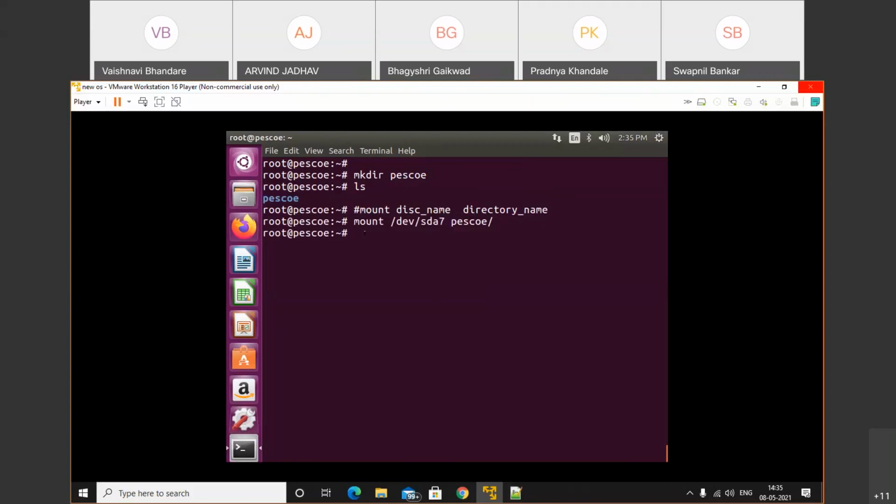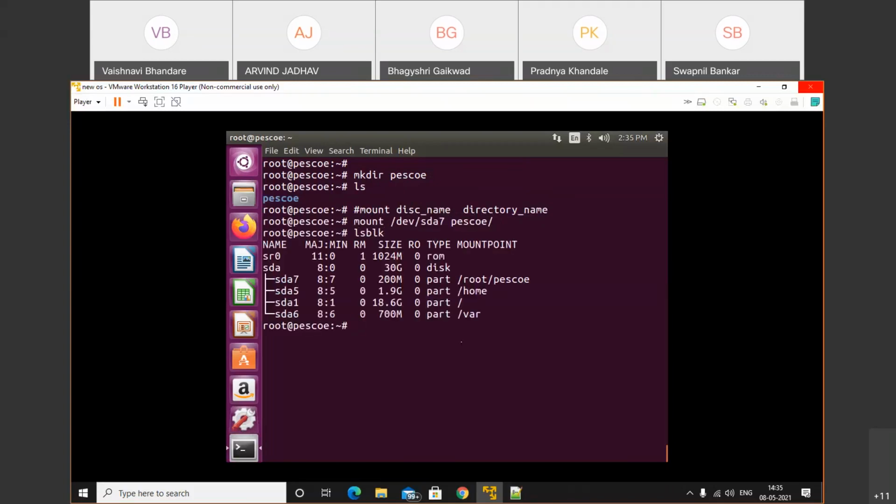Now after that we'll check the lsblk command. Here is the command lsblk. So where is sda7? See, sda7 whose size is 200 MB. Earlier it was not showing anything, but right now it's showing /root/PSCOE. That means we successfully mounted the partition.